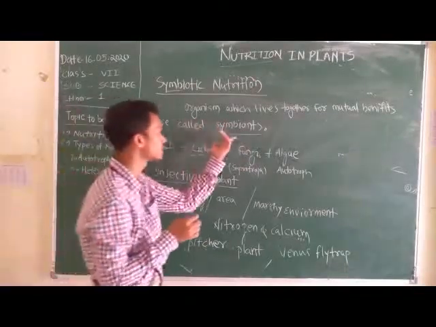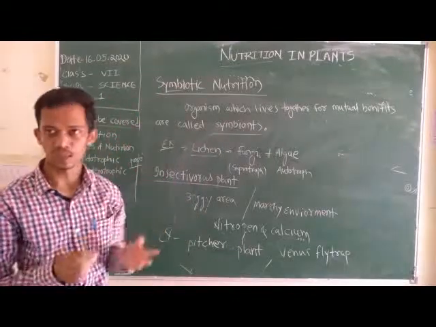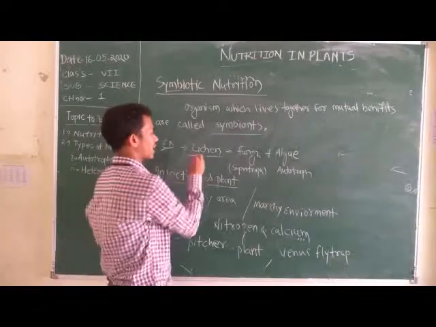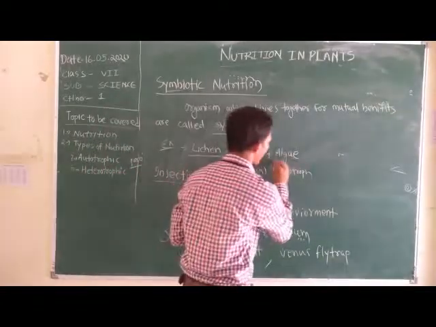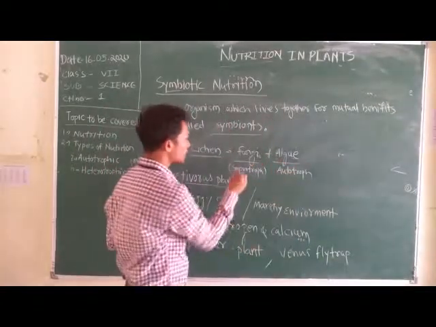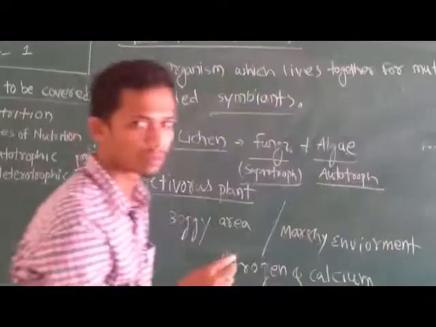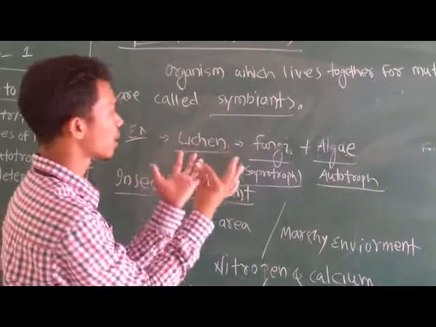So let's take the example of lichen. What is a lichen? Lichen is the combination of a fungus and algae. You know that a fungus is a saprotroph and algae is an autotroph. So this mixture of fungi and algae forms lichen.